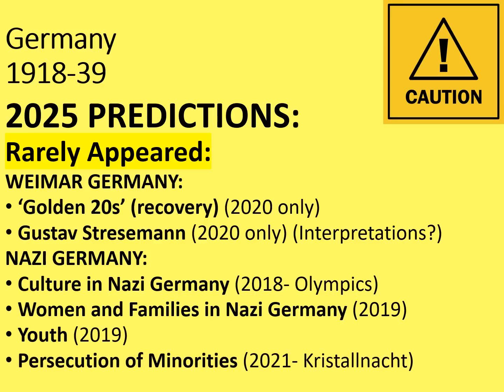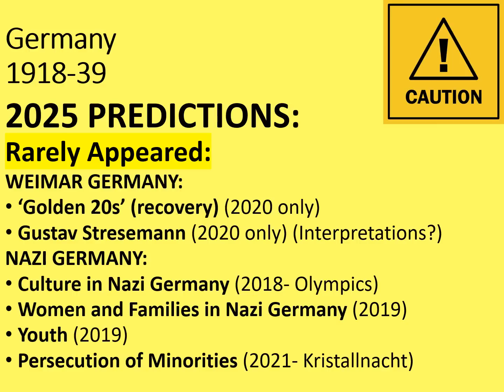And then the persecution of minorities. Like the racial policies one that we discussed before, this hasn't really come up and it is a pretty unpleasant one. But remember, you could still be assessed on it. This has come up in 2021, which looked at Kristallnacht, but looking at the more broad persecution of minorities in Nazi Germany, that's not really appeared since. So, could be a good one to look at. All right, that's the end of my so-called predictions for Germany 1918 to 1939. Well, the best of luck.